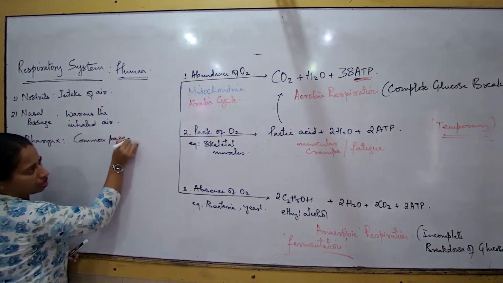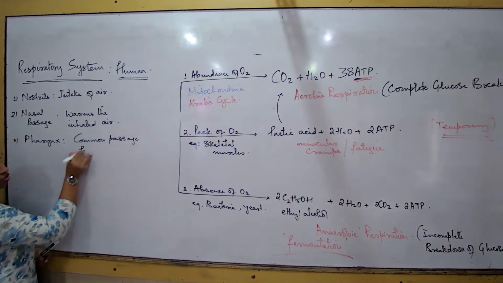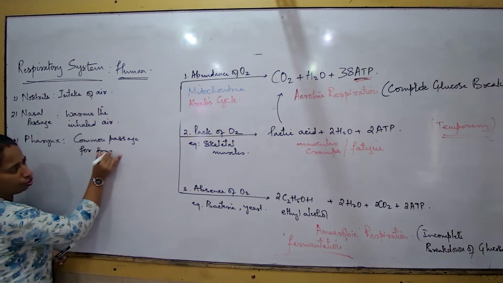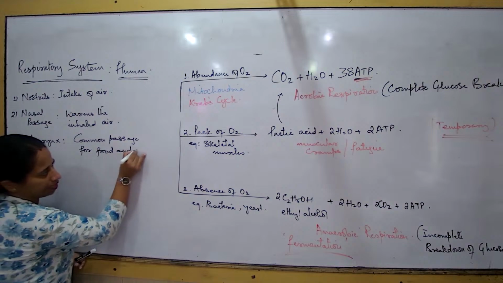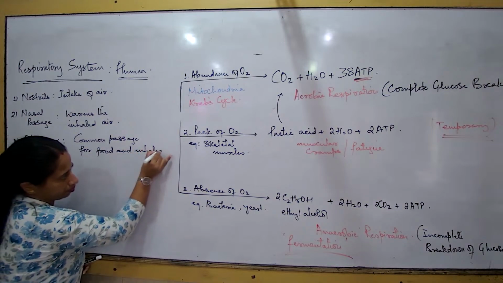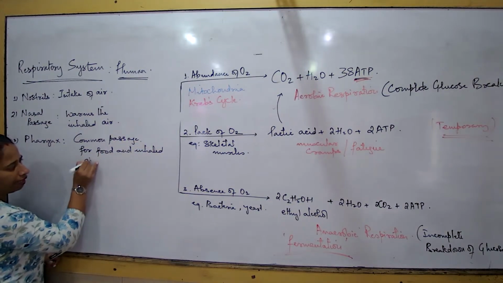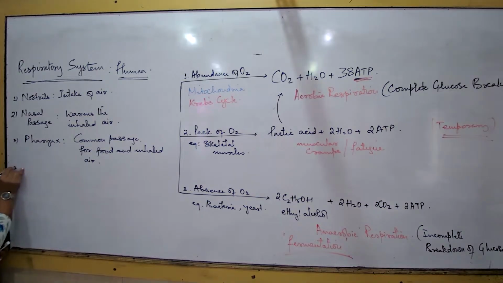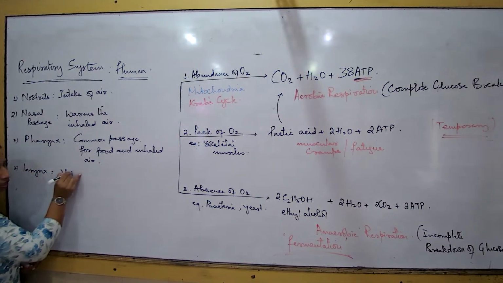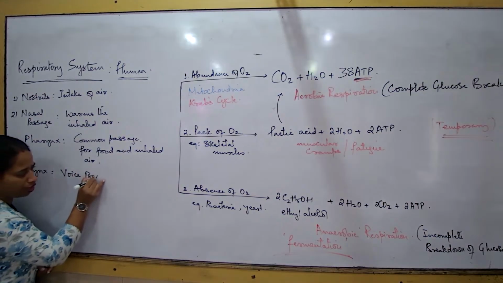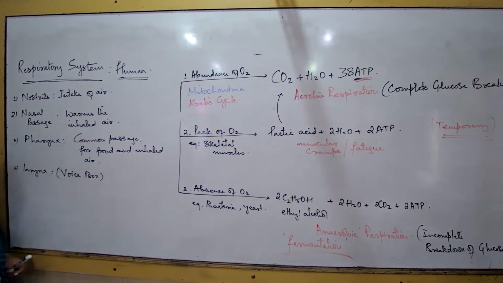These are all the functions that you are supposed to write. Common passage for food and inhaled air. Next we talk about the larynx. What is larynx? It is also known as the voice box.